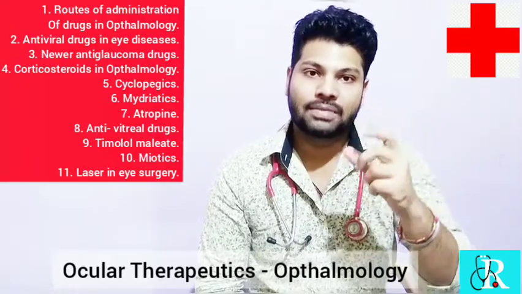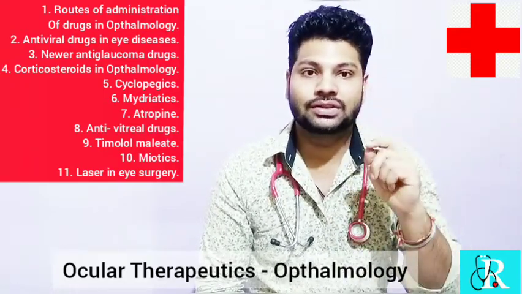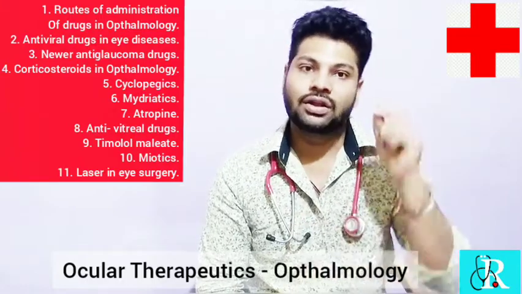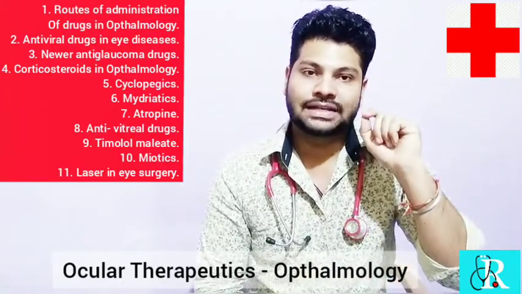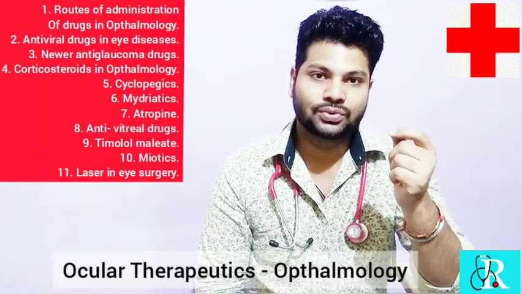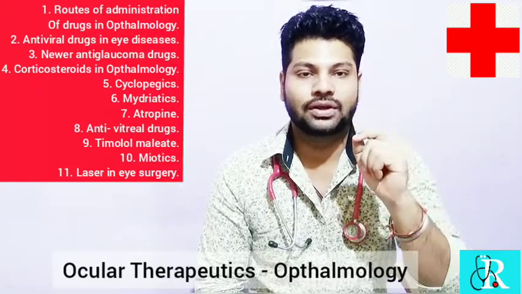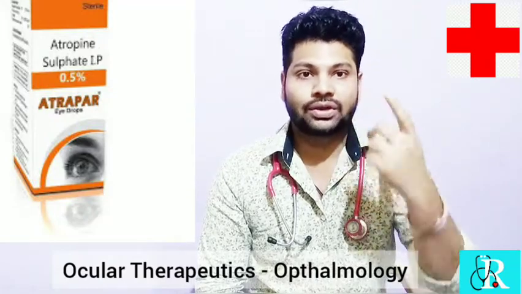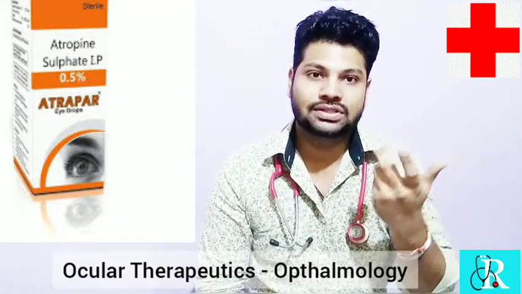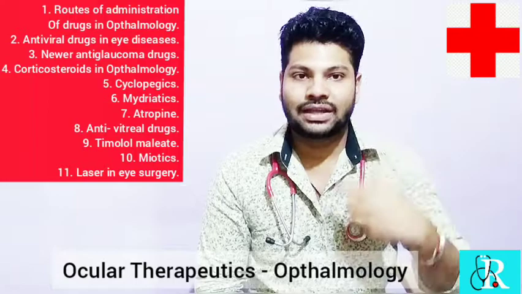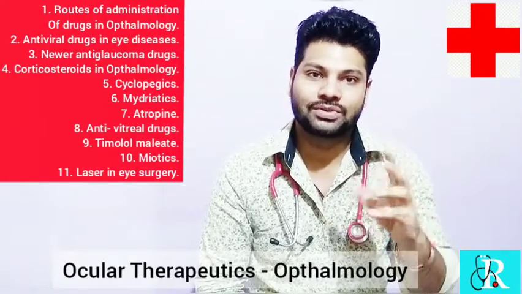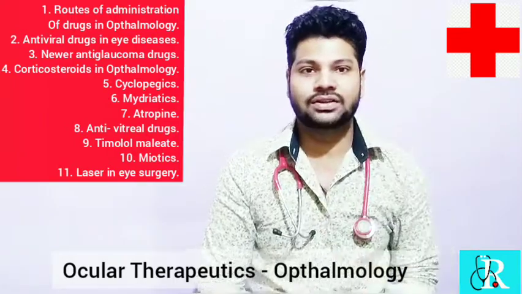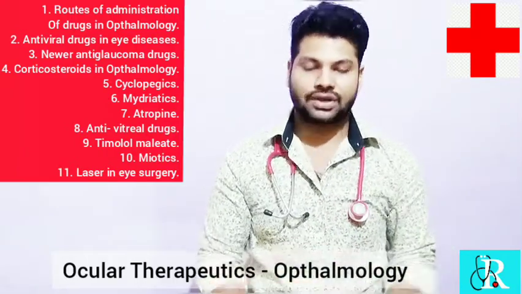We use the bulbar way and subconjunctival injection during surgery of the conjunctiva, surgery of the cornea, or laser surgery. These are the various routes of administration, and even systemic administration is given to treat the eyes. During any kind of ocular surgery, such as enucleation or evisceration, the entire body is anesthetized. General anesthesia is administered while doing eye surgery also. So this comes under the routes of administration of drugs in ophthalmology.